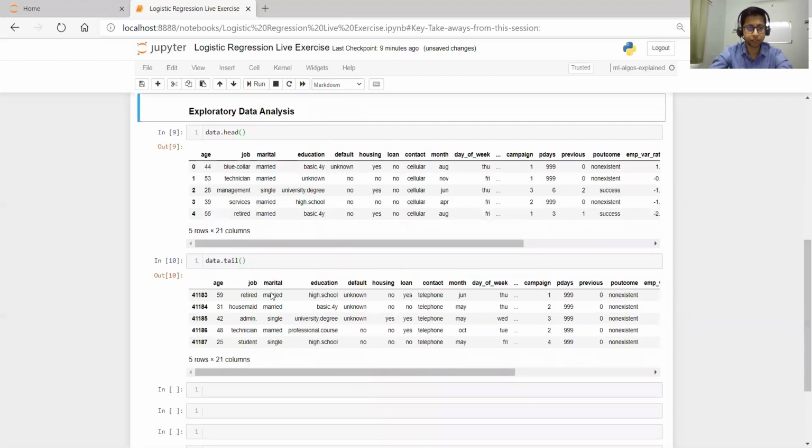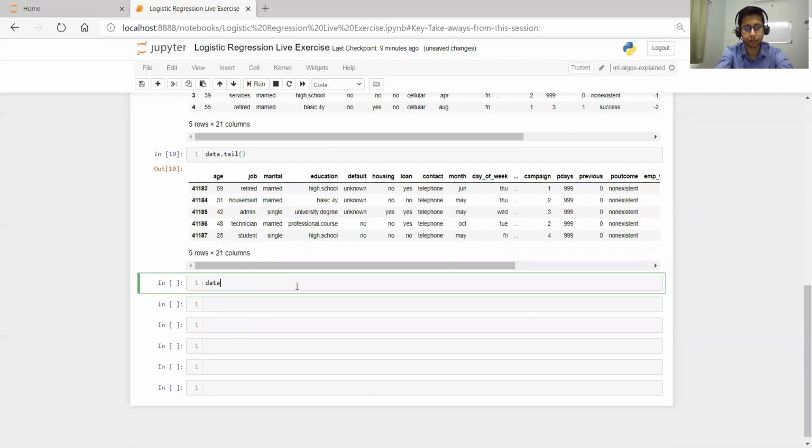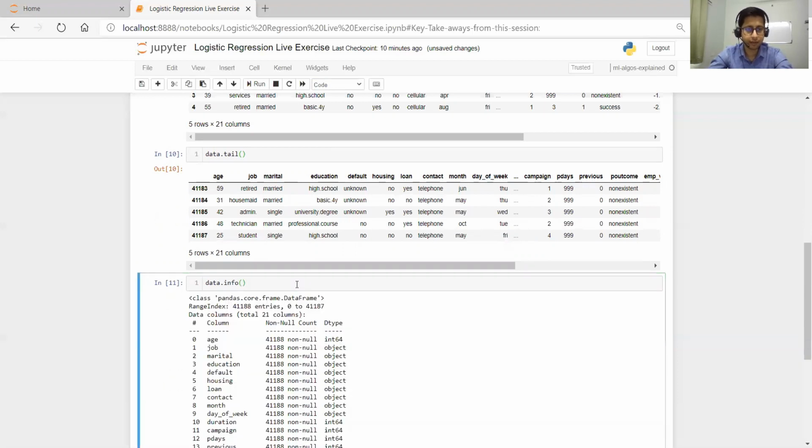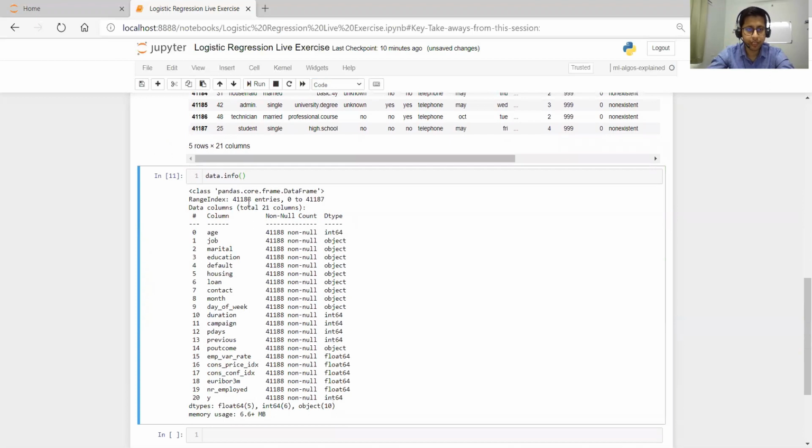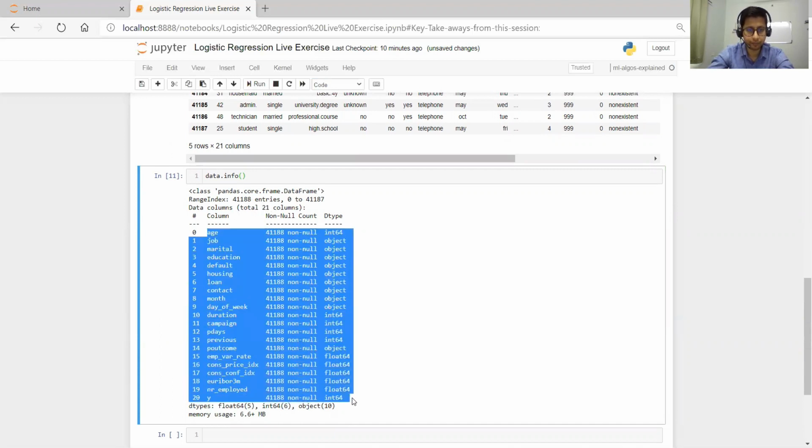Now we understand data.head, data.tail, and we will understand some more info about the data. The info function will give you more info. See here, it is telling us we have a total of around 41,000 entries and 21 columns, and this is the detail of those columns.